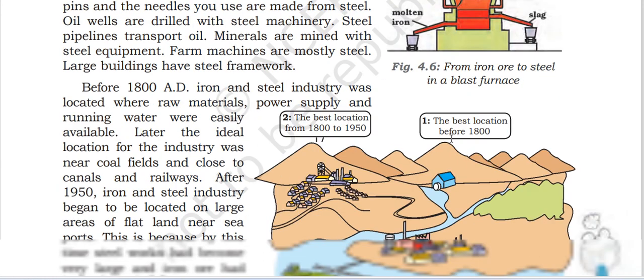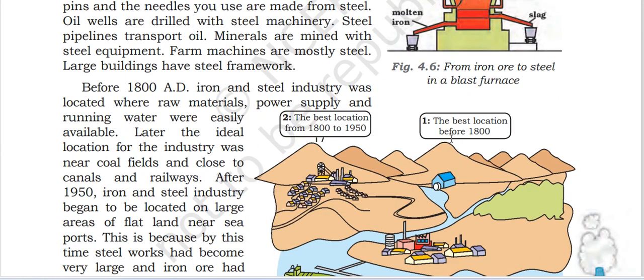Before 1800, the iron and steel industry was located where raw materials, power supply and running water were easily available. Later, the ideal location for the industry was near the coal field, canal and railway.